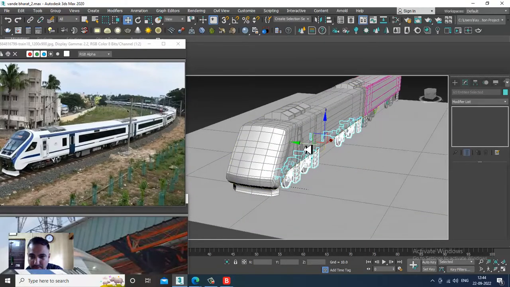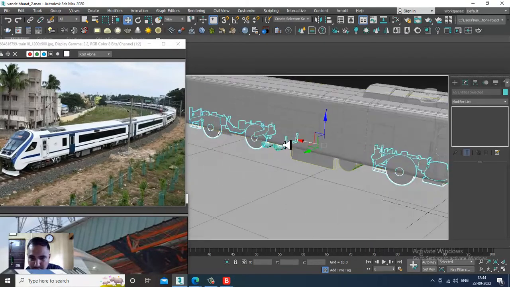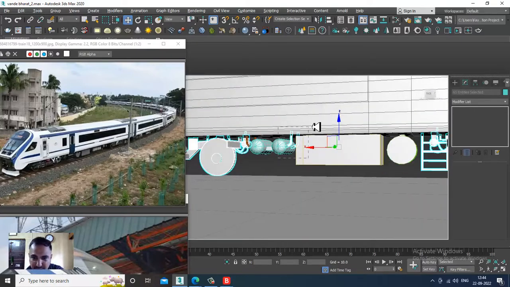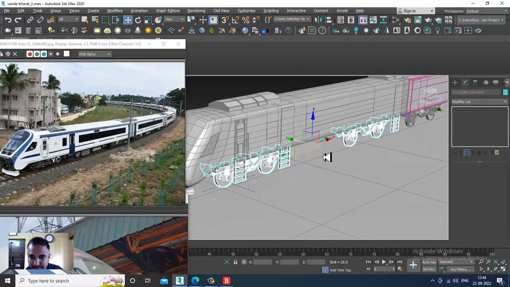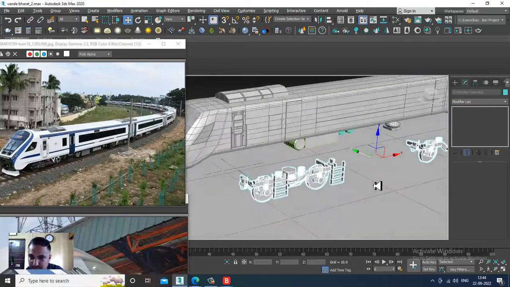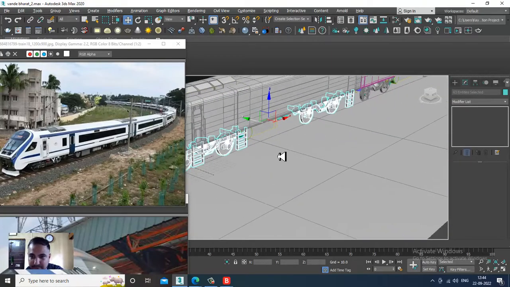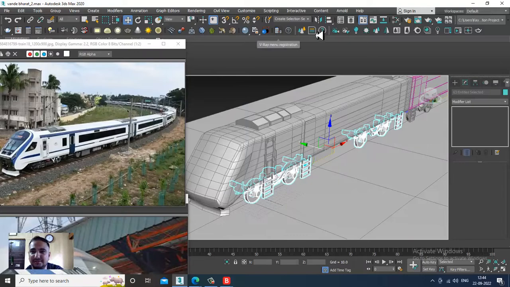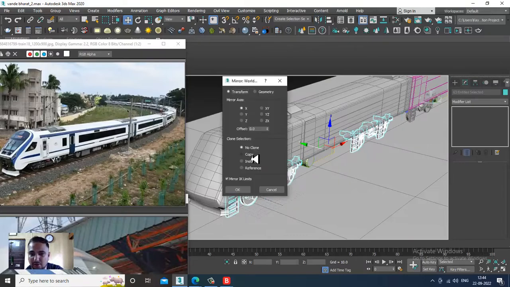Let's just deselect this. And let's mirror it.